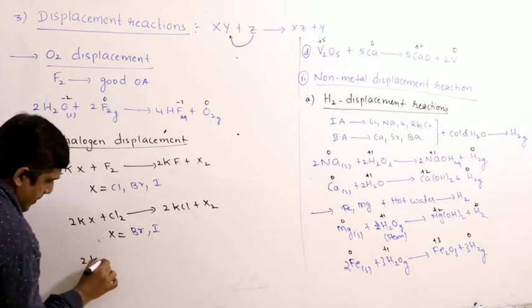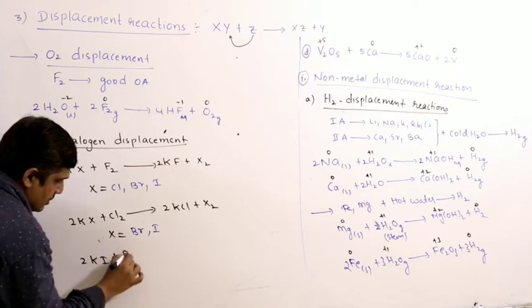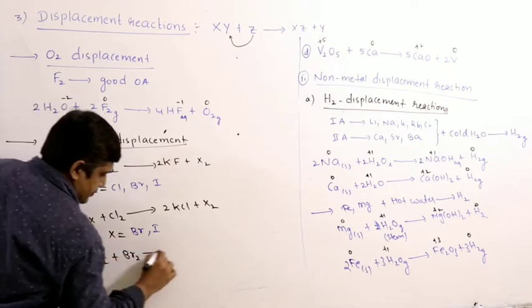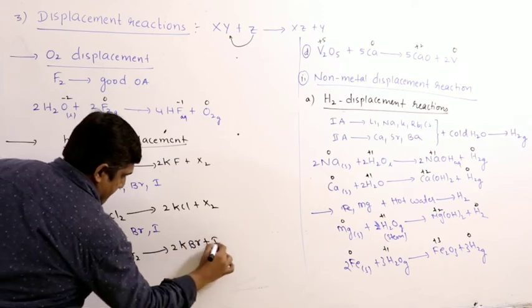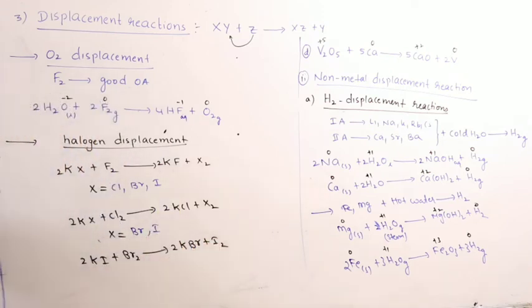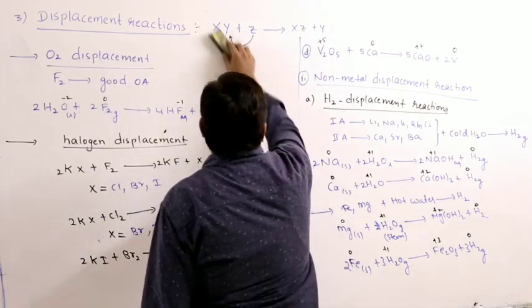Similarly, bromine can only displace iodine. Iodine cannot displace any halogens. So this is about metal displacement and non-metal displacement reactions.